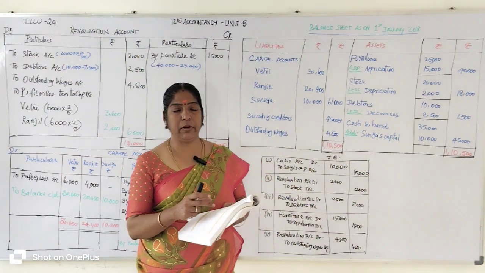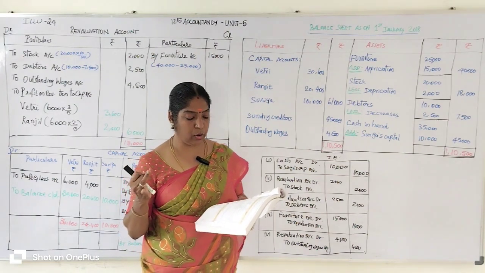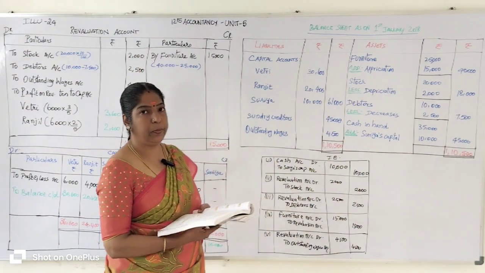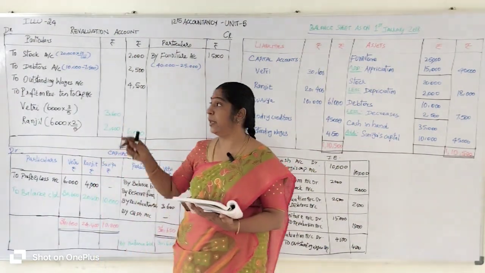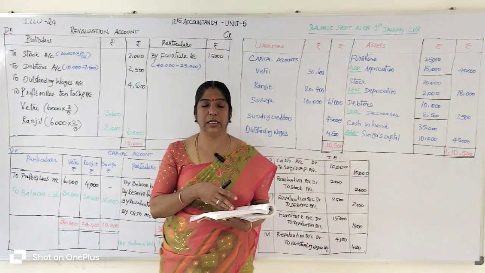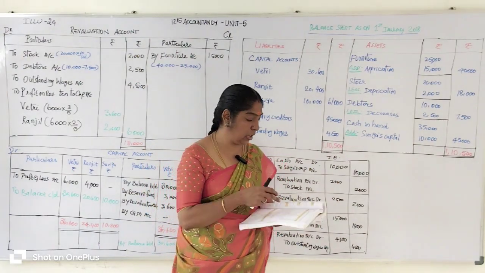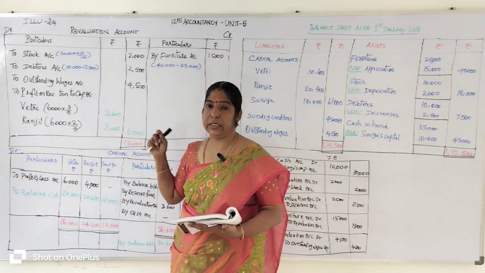So from the given information, we are going to prepare revaluation account, partners capital account and the balance sheet. First, we are going to prepare the revaluation account. Listen here carefully. Before we prepare the revaluation account, from the given adjustments we need to pass the journal entry for each and every adjustment. It will only help you. You can't make a mistake.